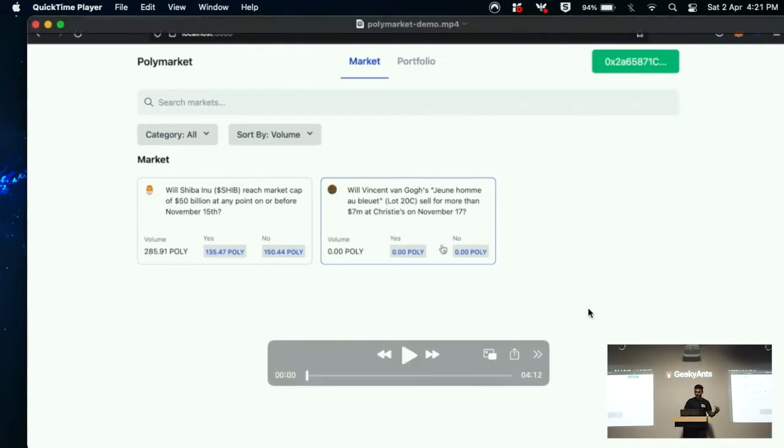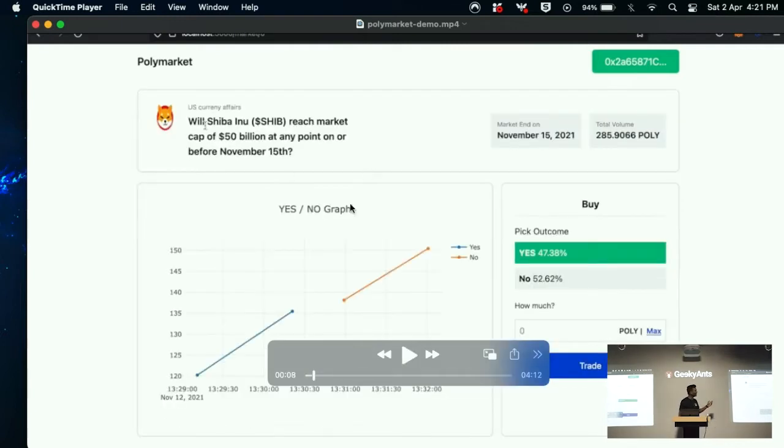So this is a demo. Just fast forward it. This is how it shows you all the questions, and you can filter and so on. When you click on one, it says when the question was posted and the total volume that has been logged in this market. The question is, will Shiba Inu reach $50 billion on November 15th? 47% of people have said yes, and 52% have said no.